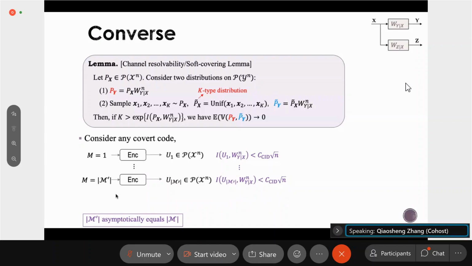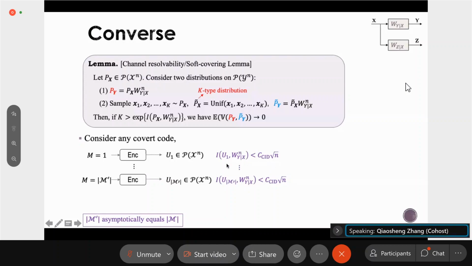This is some standard expurgation argument in the literature. So now we end up with a new code which contains M prime codewords and M prime messages, such that all of these codewords satisfy the property that the mutual information induced by the codeword and the channel is less than the threshold.